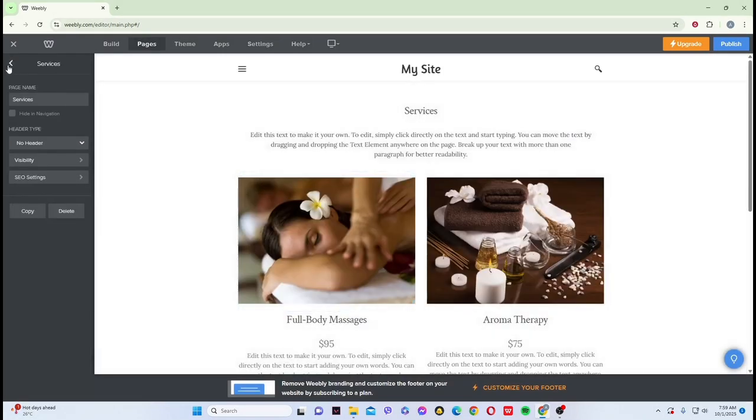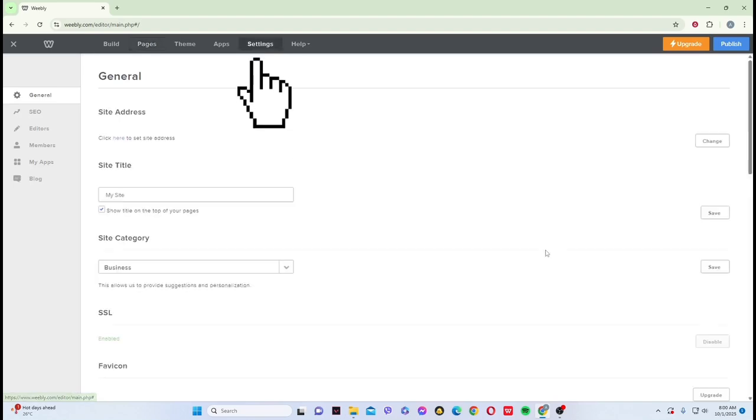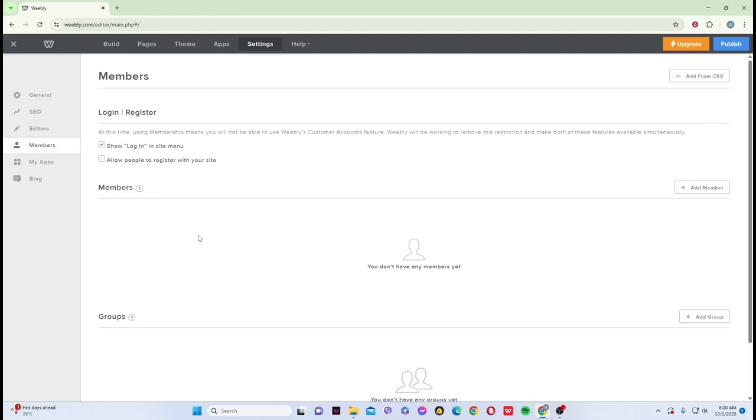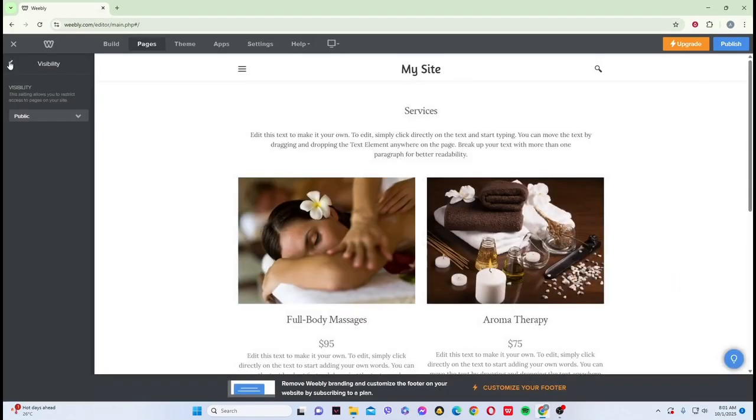Now to add a member or a group, on the upper ribbon, go to your site settings. Then in here, on the left panel, go to members area. And now, you can easily add a member or a group so that your site will be exclusive to them. And that's just basically it.